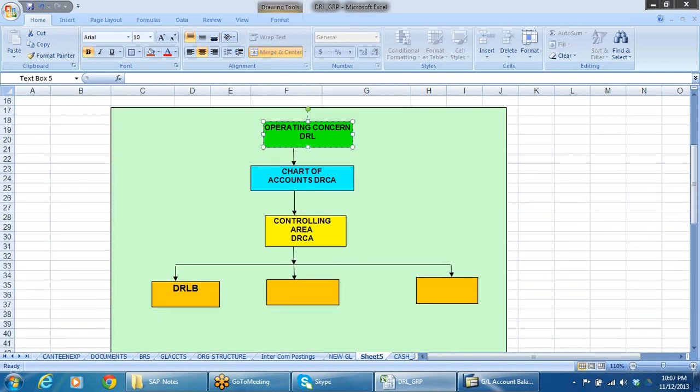The topmost organization structure in controlling is the operating concern. Below the operating concern, we have the chart of accounts. Below that, we have the controlling area. Below that, we have the company codes.